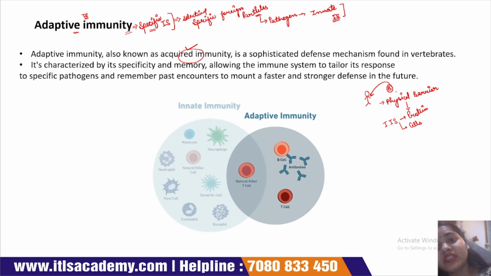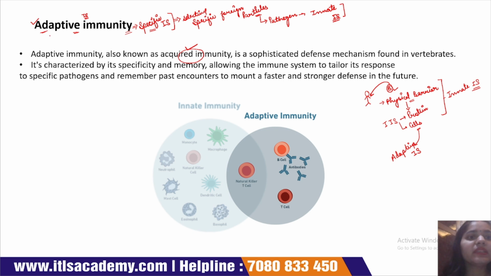And whenever this bacteria passes through the physical barriers and also through the innate immune system proteins and cells, then it will activate the adaptive immune system. Okay, and this is a part of the innate immune system. Adaptive immune system is activated whenever the pathogen challenges the animals or organisms.